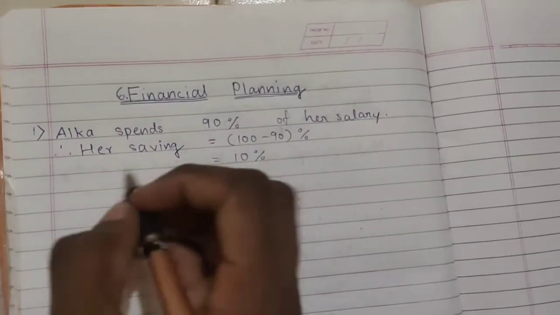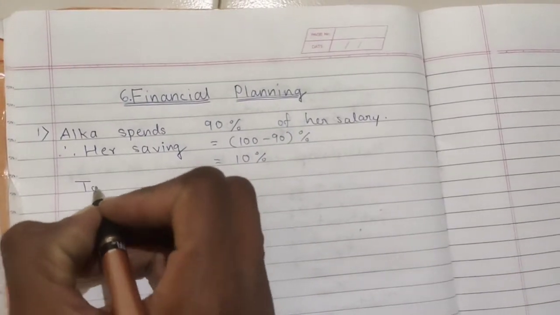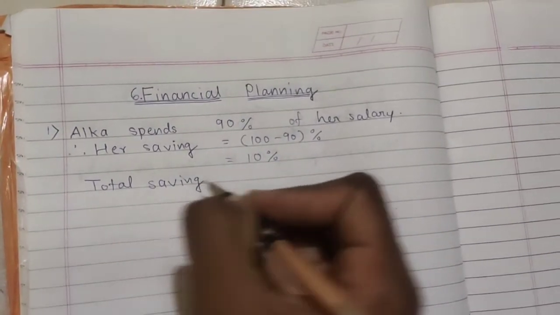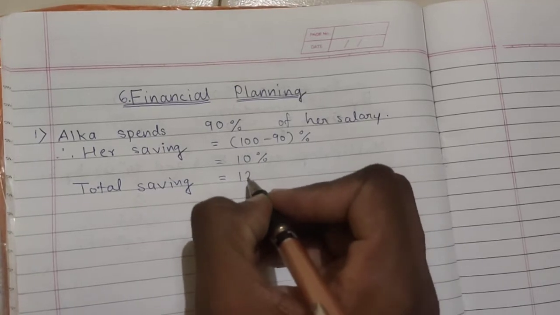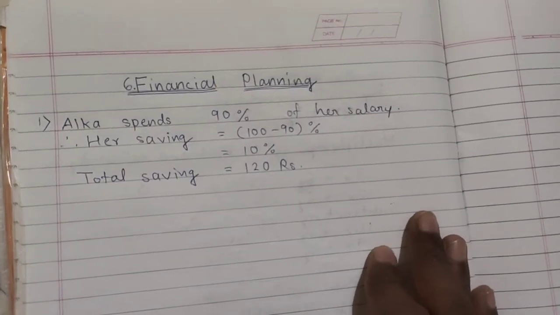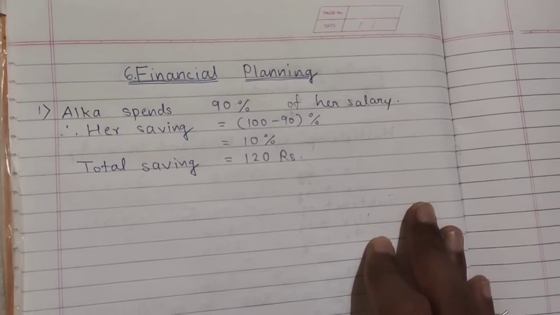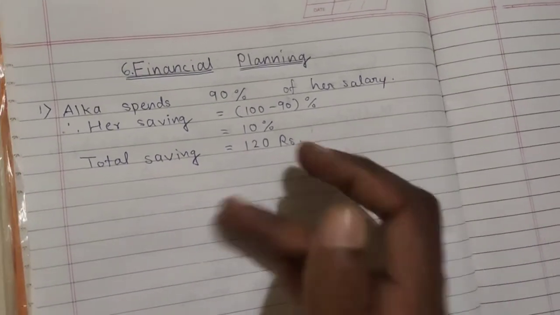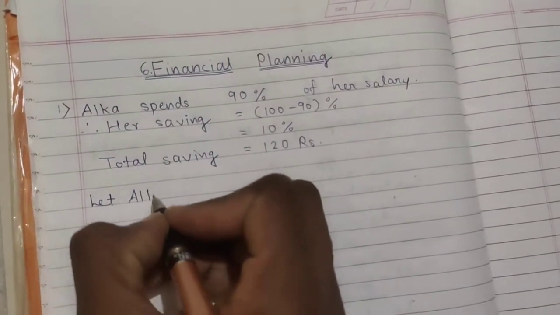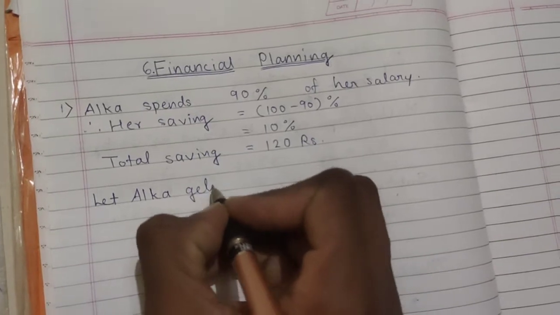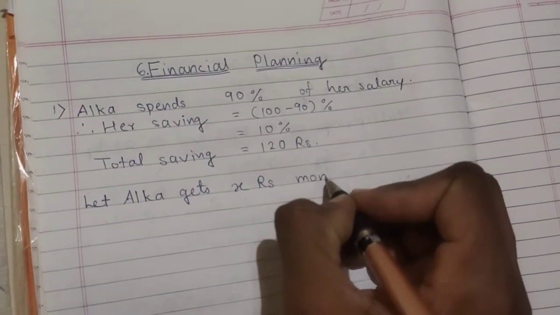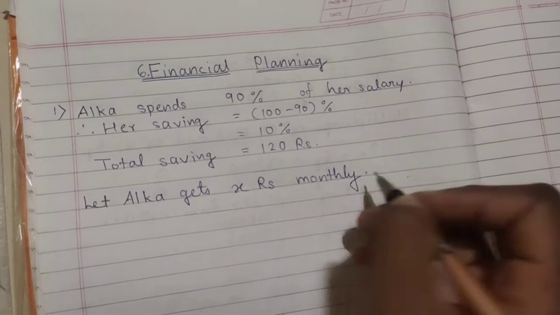Okay, now what is given to us? Total saving of Alka is how much? 120 rupees. This is given to us. Total saving is equal to 120 rupees. And what we want to calculate is how much money she gets monthly. So let us consider that to be x. Let Alka get x rupees monthly, and we want to know the value of x.